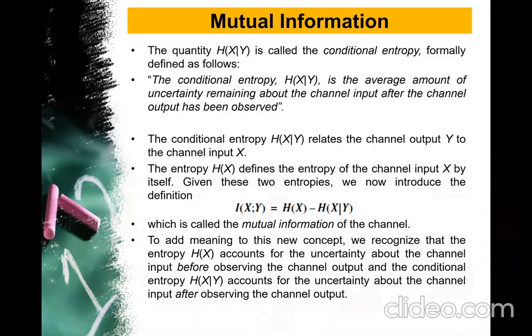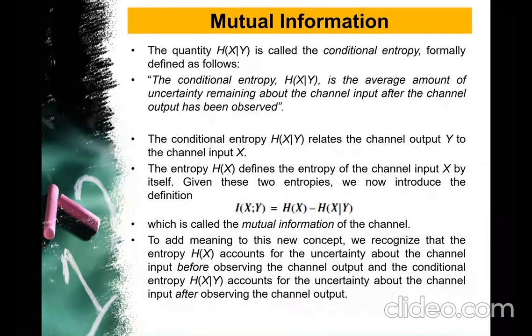So still, after knowing the output, there is some randomness in the input signal, then that is called the average amount of uncertainty remaining about the channel input after we observe the output. That is the definition of conditional entropy.